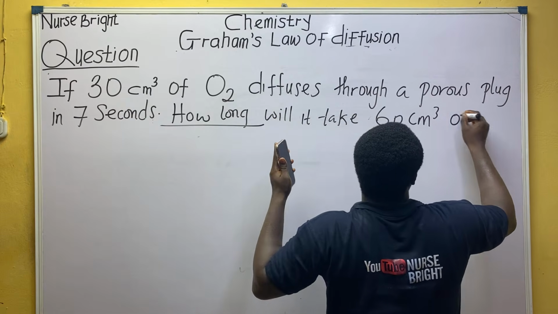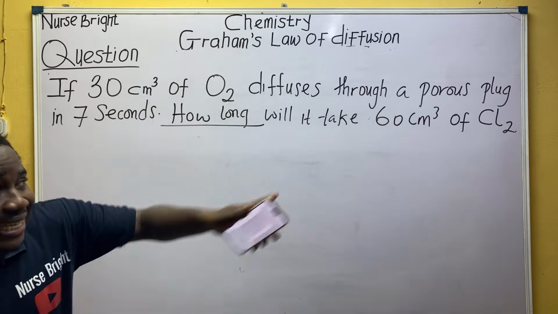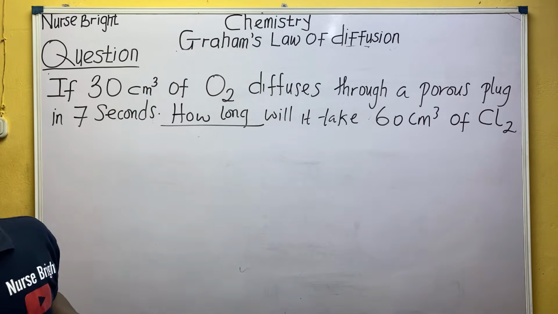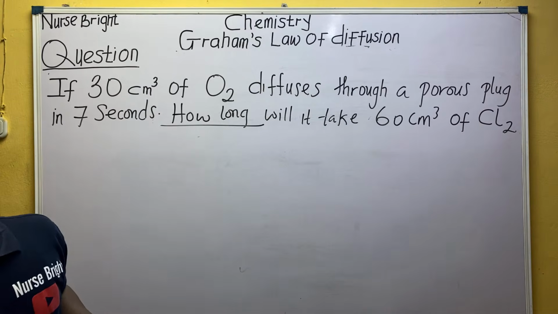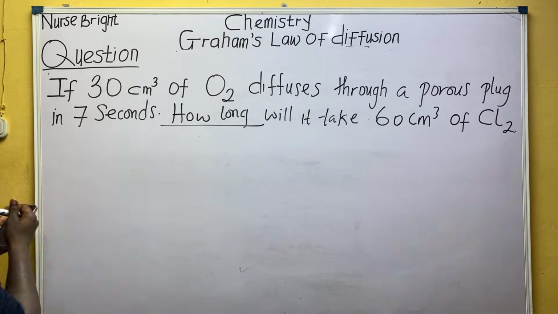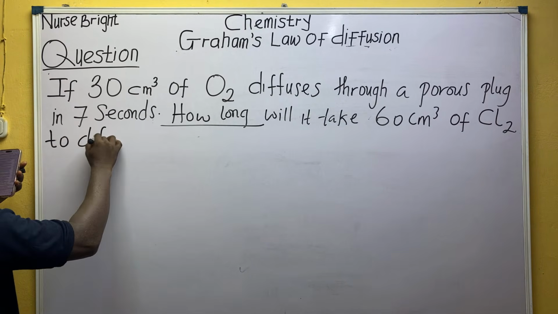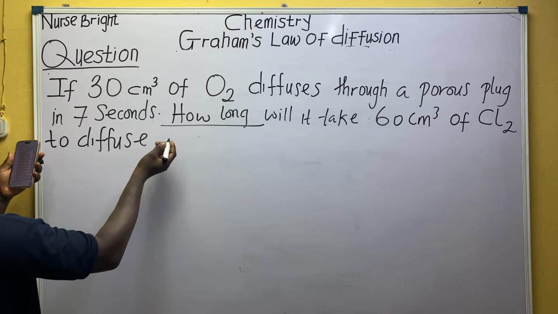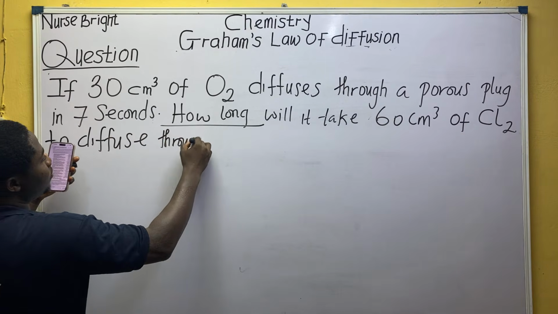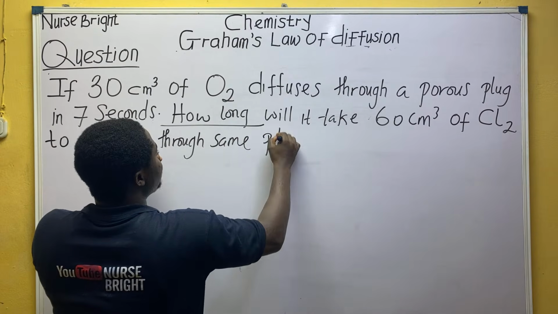Now this time around they wrote chlorine gas. They do not write it the same, but I just write it for you so that you know it, chlorine gas, Cl2. Most times for elements I put 2. Chlorine gas to diffuse through the same plug. Everybody, this is for you, solve it and put the answer in the comments. Don't rush.